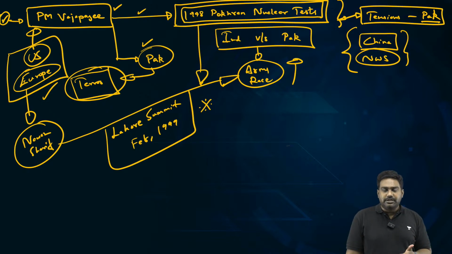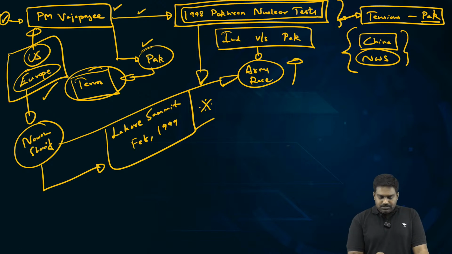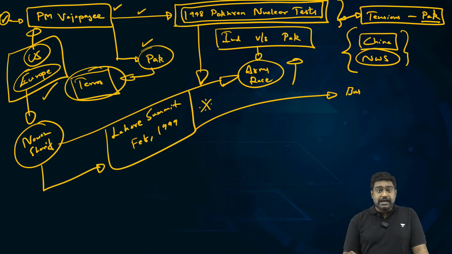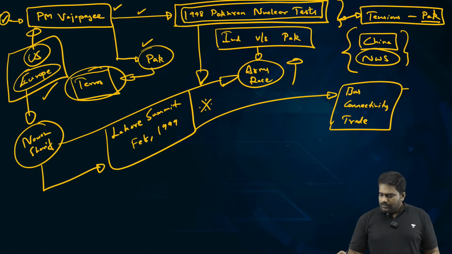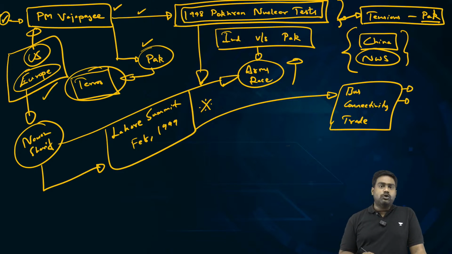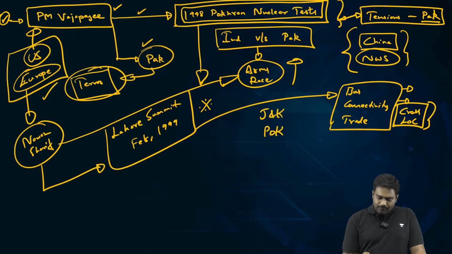The Aman Ki Asha initiatives were started by civil society, trying to build peace between India and Pakistan despite the Kashmir issue. And it was thanks to the visit of Prime Minister Vajpayee to Lahore that bus services, connectivity, trade, and cultural ties were promoted between India and Pakistan. Direct bus services were launched, Delhi to Islamabad, Lahore to Amritsar. Cross-border train services were reactivated, the Samjhauta Express, for example. Then cross-LOC trade and connectivity was promoted to bring Jammu and Kashmir closer to POK.